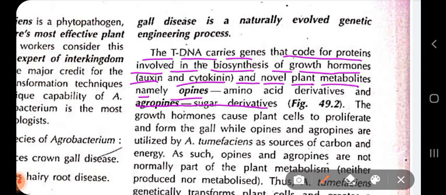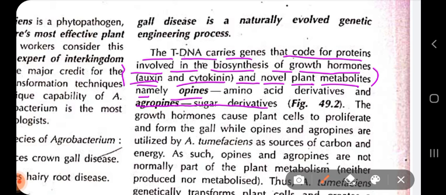So what's the problem? Auxin is required for root induction, as we have studied in plant tissue culture. Cytokinin is required for shoot induction. The opines and agropines are amino acid derivatives, novel plant metabolites. So how are they causing the disease? Actually, abnormal growth due to these hormones leads to the formation of crown gall.